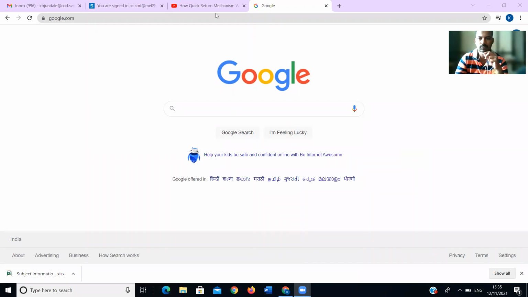We'll start. Today we're conducting one more demonstration part, or we can say the experimental part, of theory of machine. In theory of machine, you have studied concepts like quick return mechanism. Have you done an experiment on quick return mechanism?